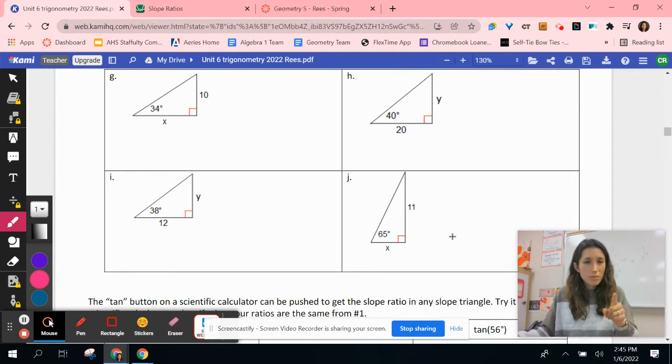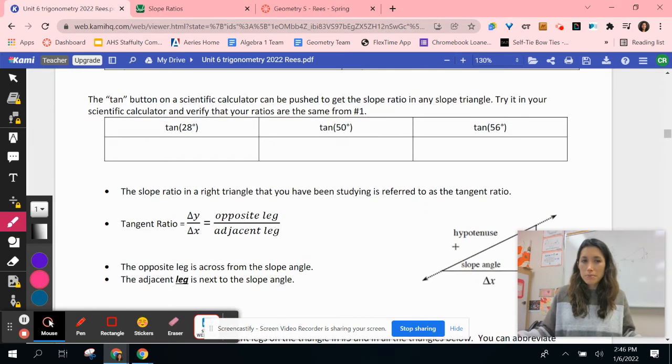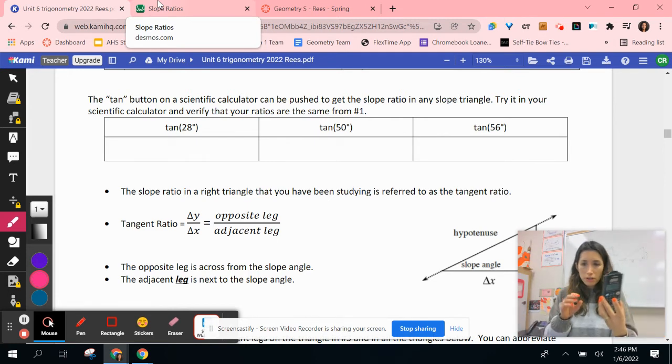Okay, hopefully you paused the video. You have now solved all of the questions up through J. Now I feel that we're ready to move on to the next part. There's a special button in calculators that helps us figure out what a slope ratio is. So grab your calculator if you don't already have one. Calculators on your phones also have this capability as well.